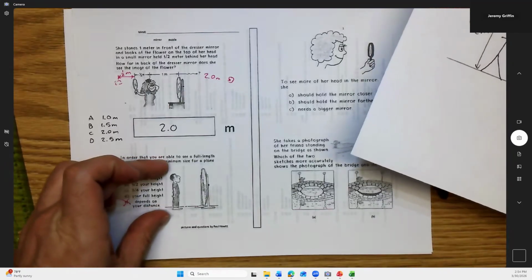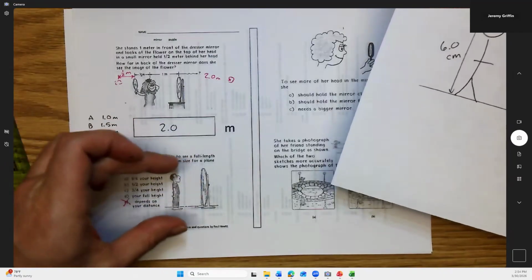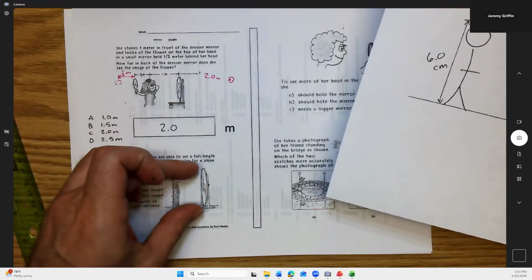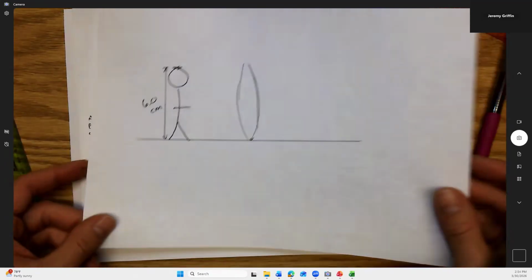So I'm making the claim that this guy is 6 feet tall. He only needs 3 feet of mirror. Now the catch is it needs to be positioned exactly in a certain location. But if he looks at the top of his head and bottom of his feet, makes a smudge there and a smudge there, it should be only a 3 foot gap. All right, let's see if that works.